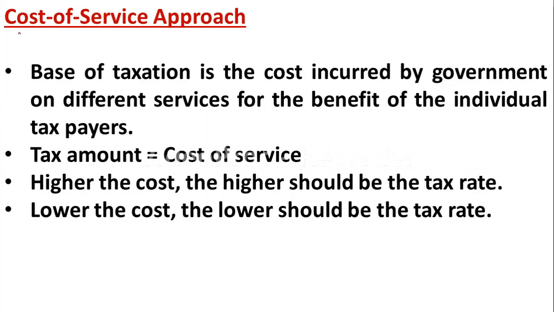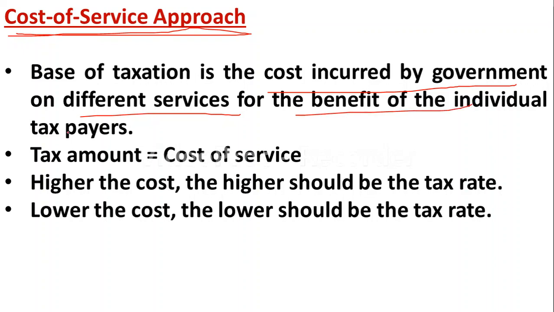And the second approach is the cost of service approach. Here, cost of service approach means the base of taxation is the cost incurred by the government on different services for the benefit of the individual taxpayers. When the government spends money on different programs such as roads and dams, how much the government spends on each individual must equal the tax amount.